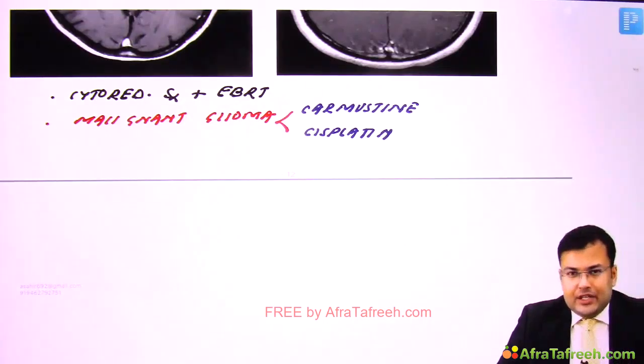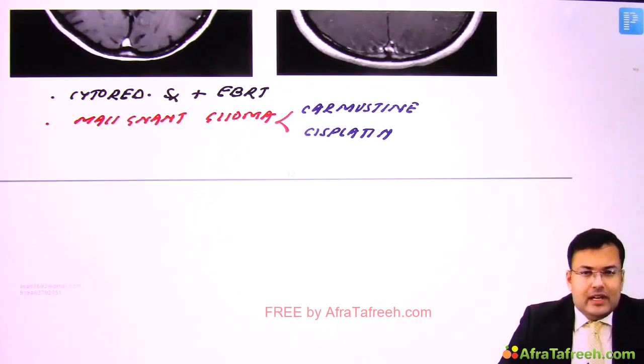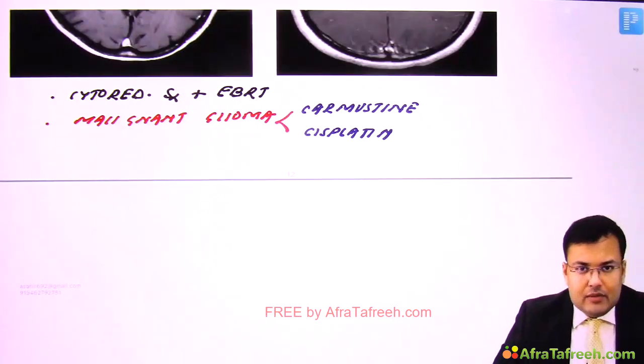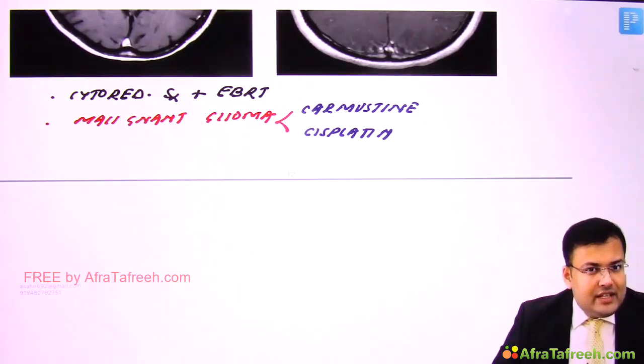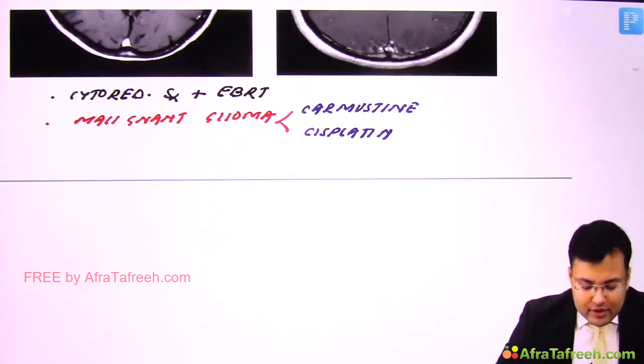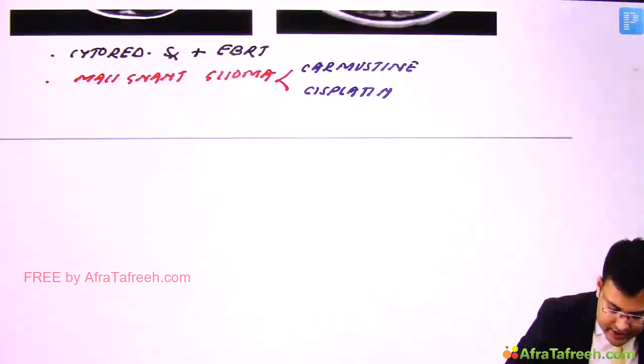Now there is a new agent which is given for newly diagnosed glioblastoma multiforme or recurrent glioblastoma multiforme. So what's that new agent? It is temozolomide. This is again a very important question. So there is a new agent, the name is temozolomide. Clear?